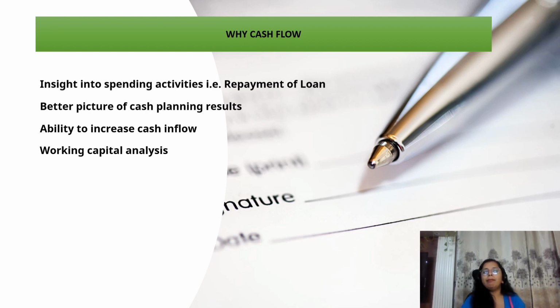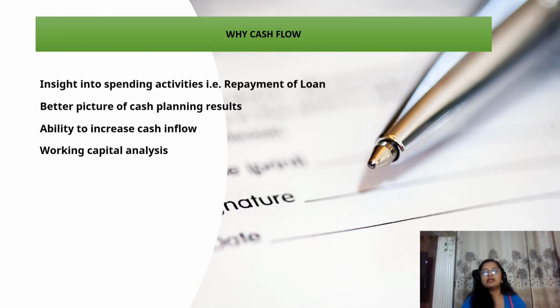Third is working capital analysis. Working capital means current assets minus current liabilities, so we have to take into consideration current assets as well as current liabilities. Cash flow will also help you understand your immediate need.